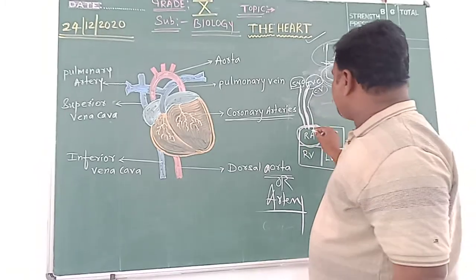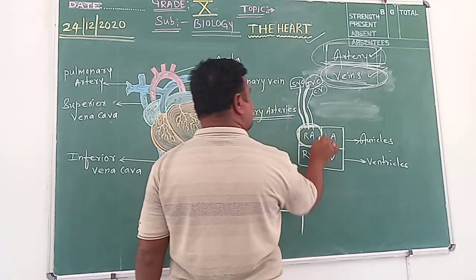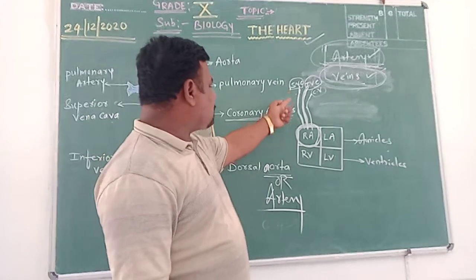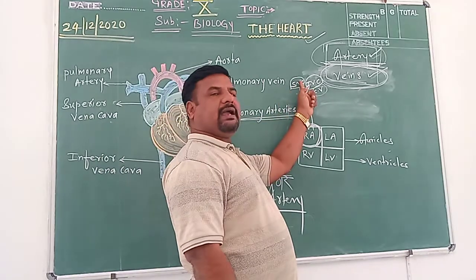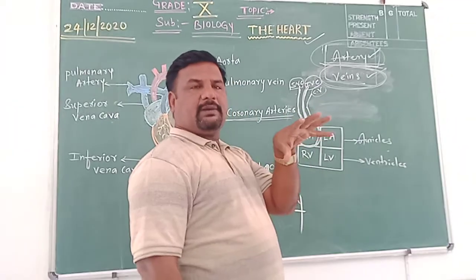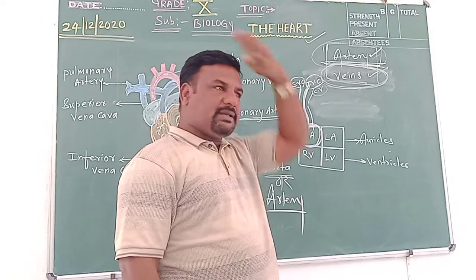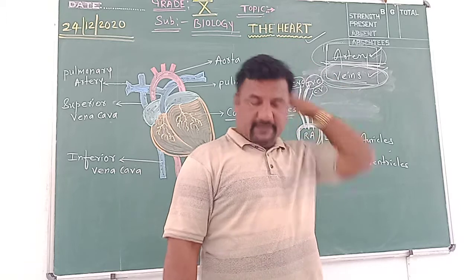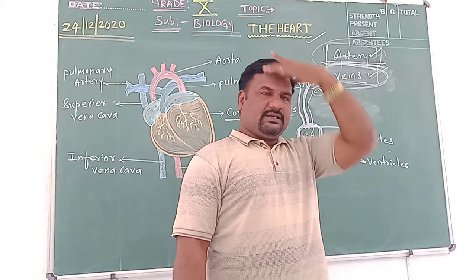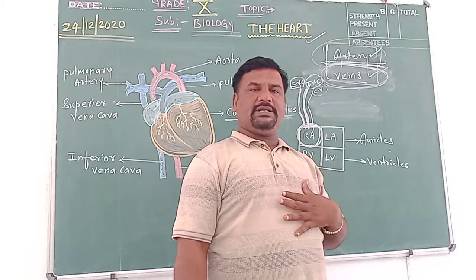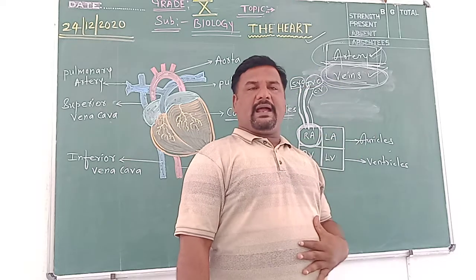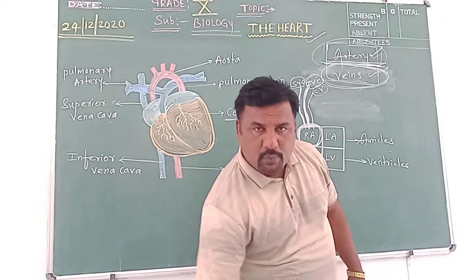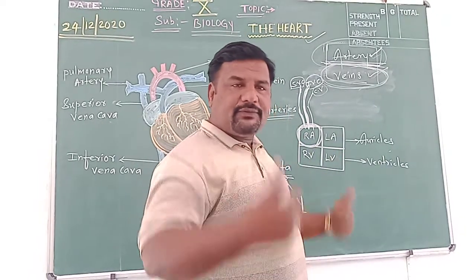So, how many blood vessels are opening into this chamber, the right auricle? There are 3 blood vessels opening into the right auricle. That is the superior vena cava, which carries deoxygenated blood. Superior vena cava means the upper portion of the body, that includes head, neck, chest. And down below, including thigh, knees, toes, feet, that is the inferior vena cava.